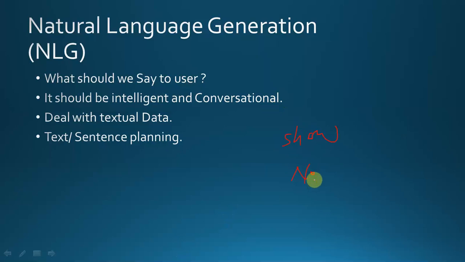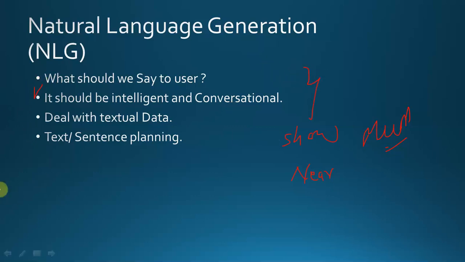Now look at near me. Suppose I live in Delhi and I say show hotels near me, and the computer shows me the result of hotels near Mumbai. The computer has given a reply, but is the reply intelligent? No, it is not, because I said show hotels near me and I am living in Delhi. The computer should show me hotels near Delhi, but it is showing hotels near Mumbai. So the computer has given a reply, but the reply is not intelligent. That is the point I want to make.